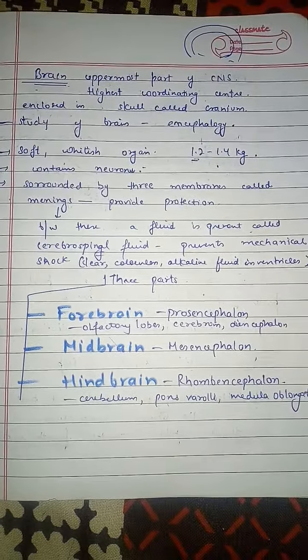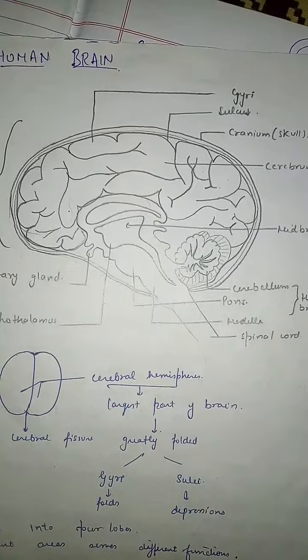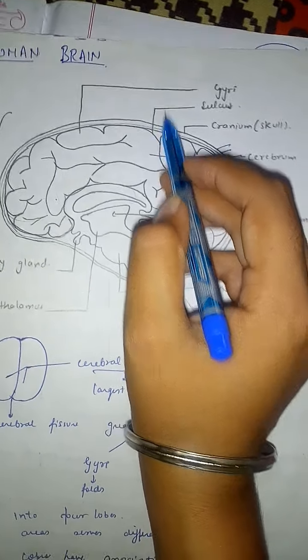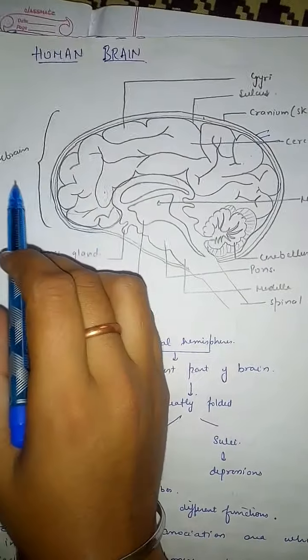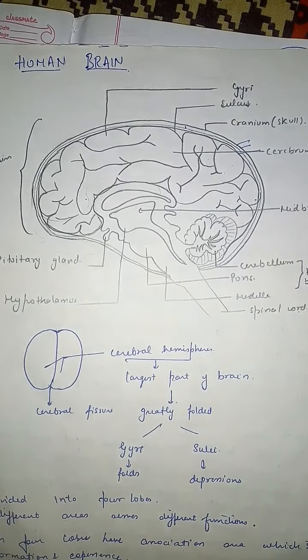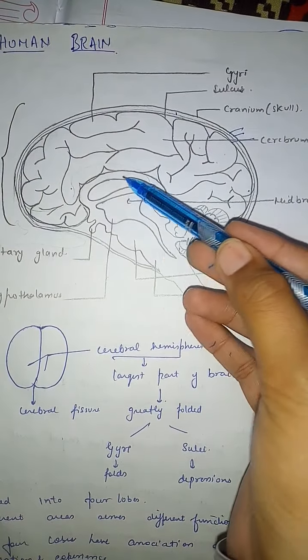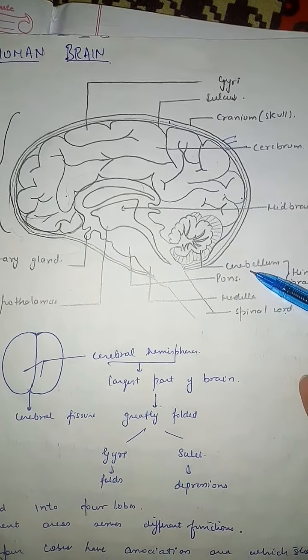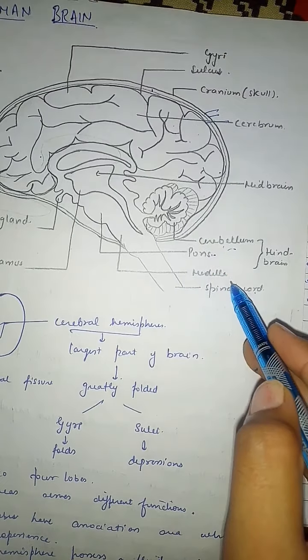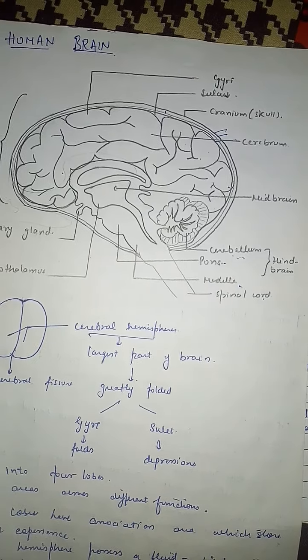Now the internal structure of the brain, in which these are the meninges and these are the gyri and sulci. The whole brain is divided into three parts, that is forebrain, midbrain and hindbrain. The forebrain is the largest part. It consists of the cerebrum, and the midbrain is small and the hindbrain is also small. In the hindbrain we have the cerebellum, pons varolii and medulla oblongata. This is the internal structure of the brain.